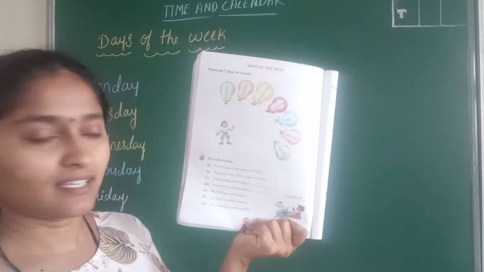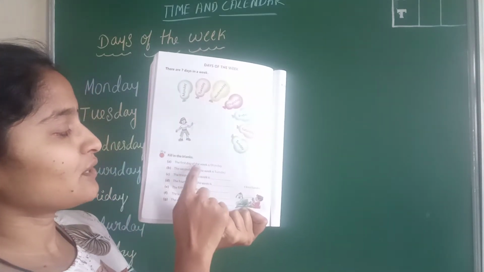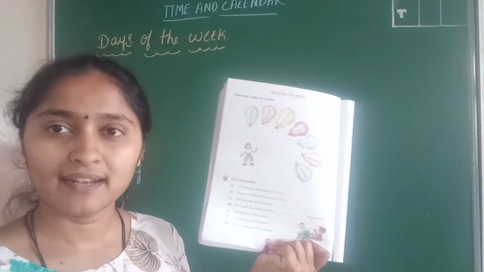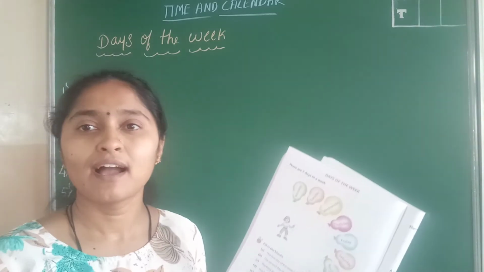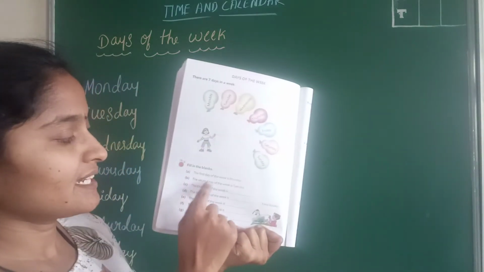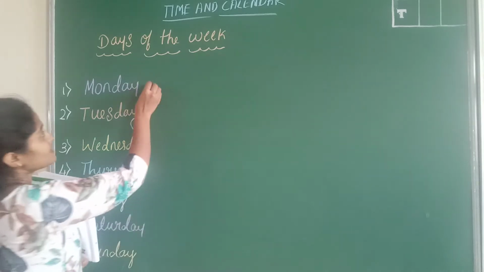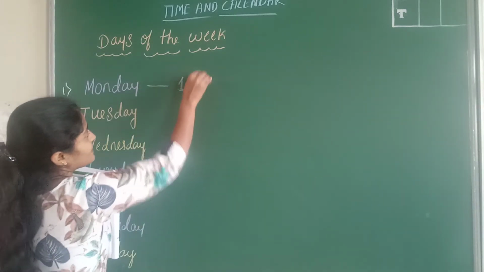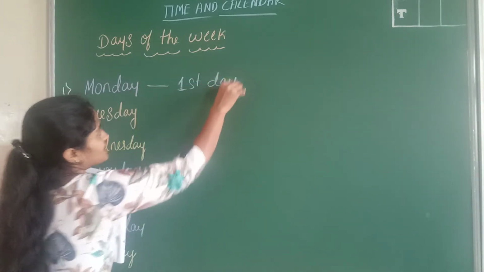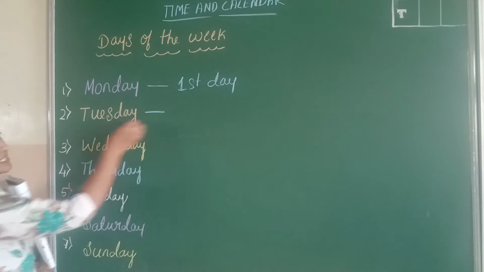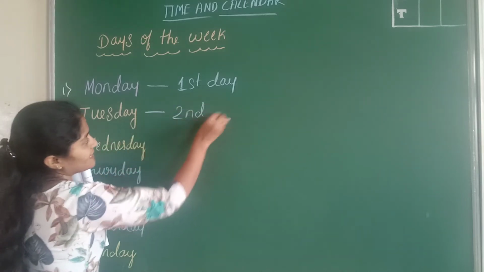The first one is the first day of the week is Monday. What is the first day of the week? Monday. And the second day of the week is Tuesday. First day of the week is Monday. Monday is the first day of the week and Tuesday is the second day of the week.